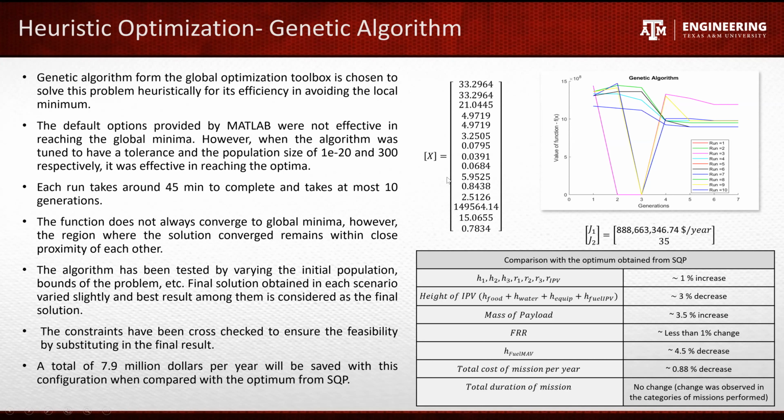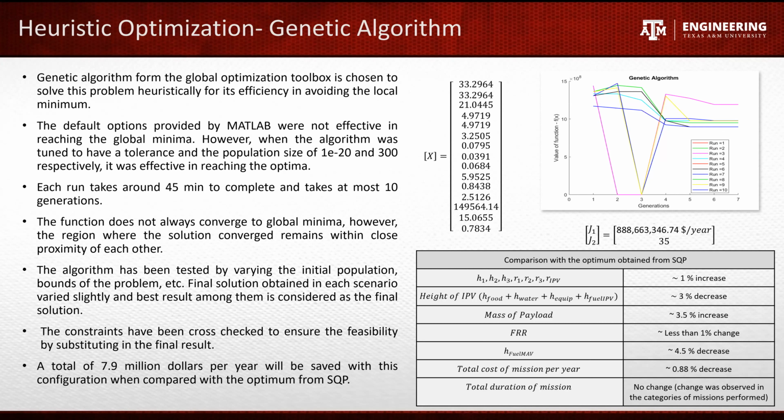After optimization, various runs were carried out, and a graph is plotted between the value of function and the generations. Looking at the graphs, we can see that even this algorithm doesn't converge to a single point, but it converges to small minima. But one great thing about this algorithm, when compared to SQP, is that at the places where the convergence occurred, the design variables are within closer proximity than SQP.